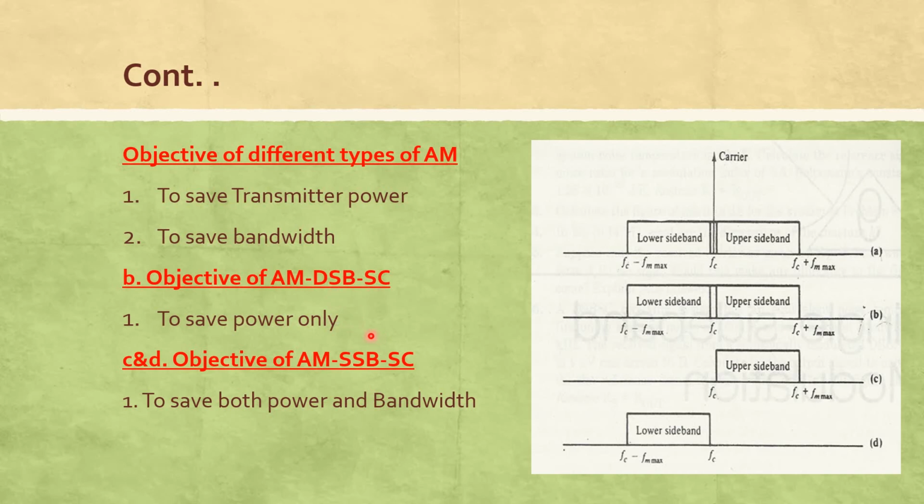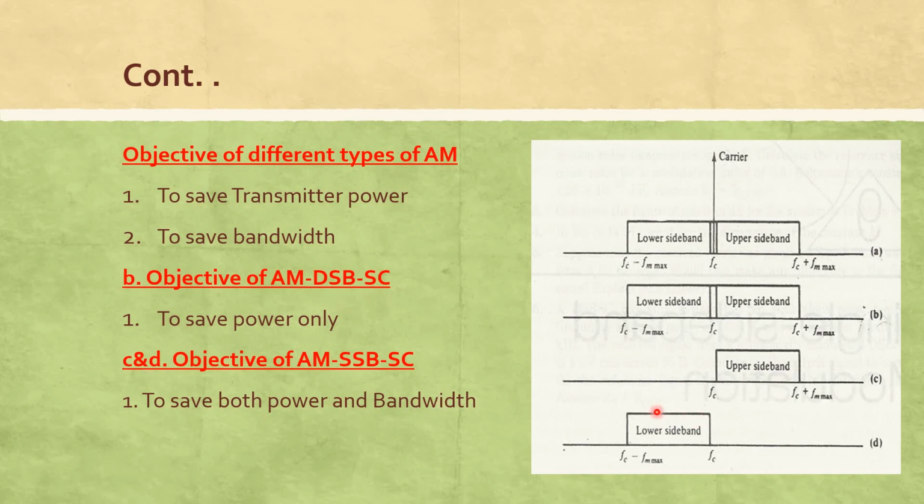We already discussed that the carrier consumes 67% of power. That 67% of power is saved by using double sideband suppressed carrier. But here both the upper and lower sidebands are available. That's why there is no bandwidth saving in this particular type.